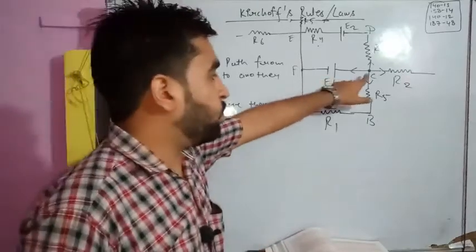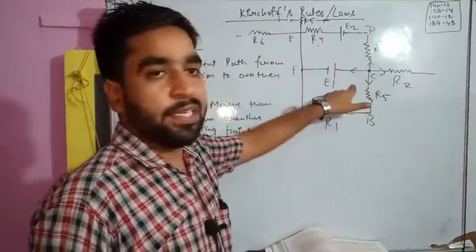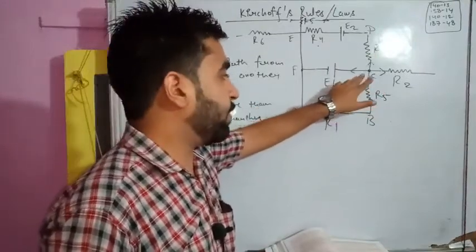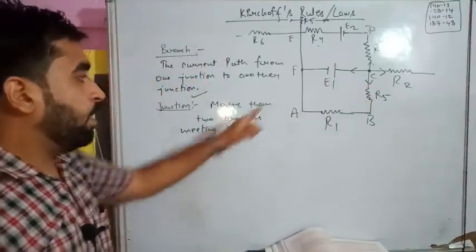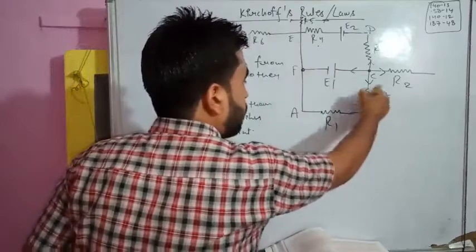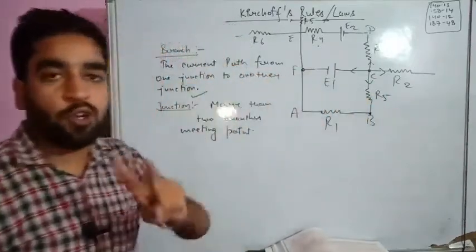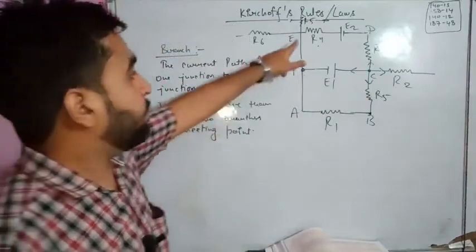Similarly, a point offering more than two paths is considered a junction. So C is a junction, F is a junction. Is B a junction? No, B is not a junction, as it is offering only two paths, not more than two.